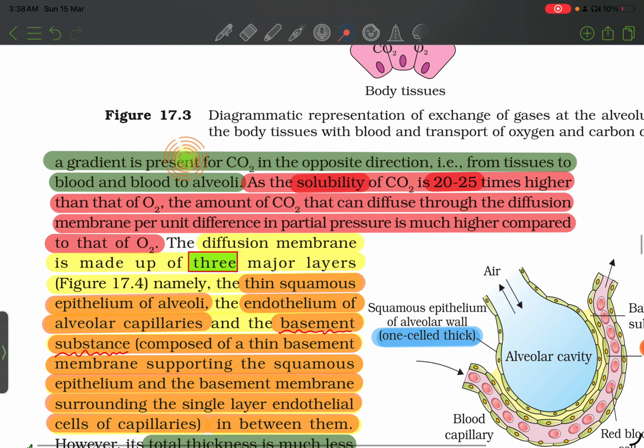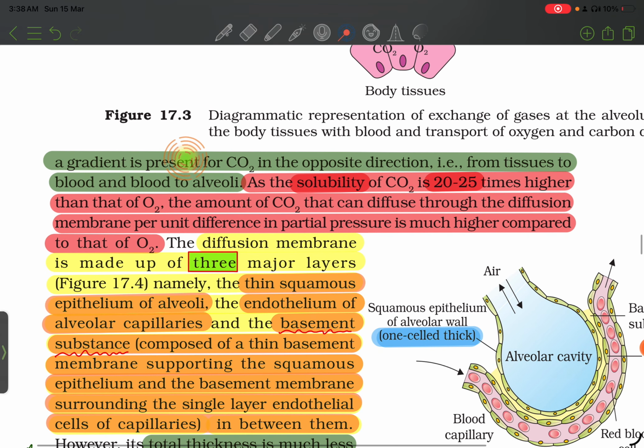Transport of gases. Blood is the medium of transport of O2 and CO2. About 97% of O2 is transported by RBC in the blood. The remaining 3% of O2 is carried in a dissolved state through the plasma. Nearly 20 to 25% of the CO2 is transported by RBC, whereas 70% of it is carried as bicarbonate. About 7% of the CO2 is carried in dissolved state through plasma.